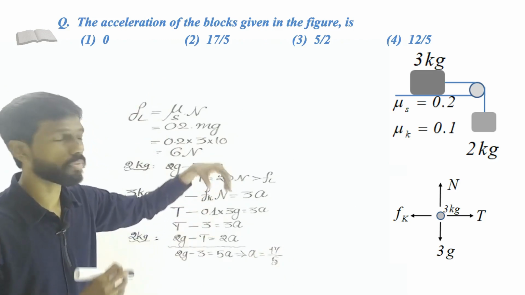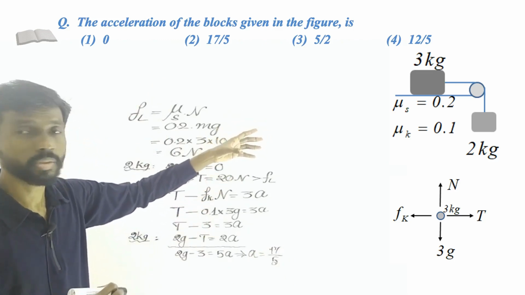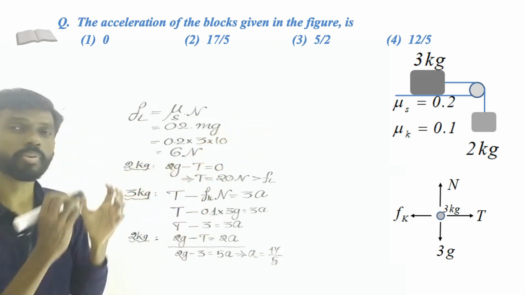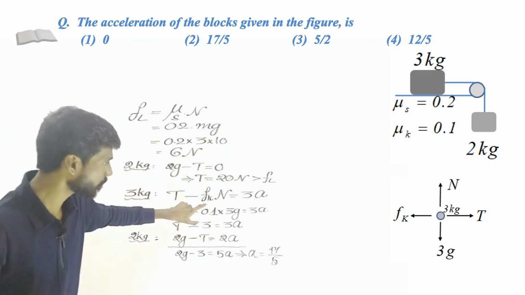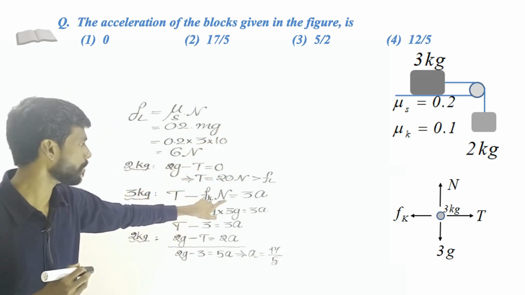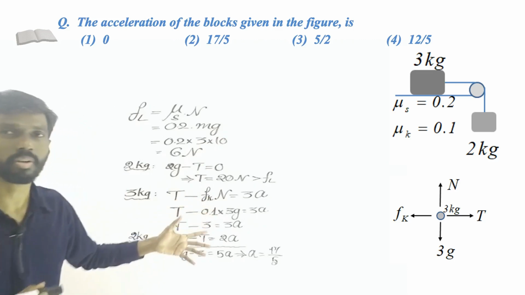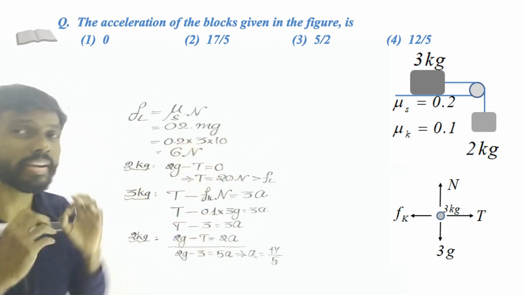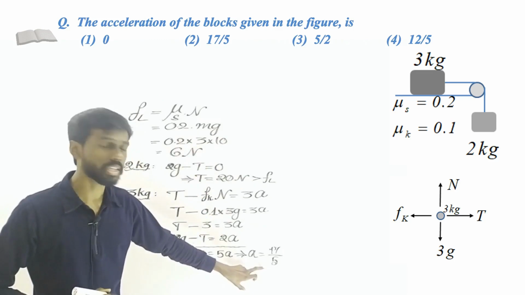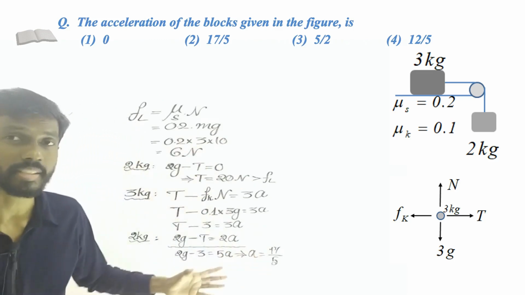Now what type of frictional force is acting on this object? In the 3 kilogram block, the frictional force acting on this block is the kinetic friction, Fk multiplied by N, which is the same as this 3 Newton. That is the frictional force acting on the block, and this block moves with acceleration 17 by 5. So that is the answer.